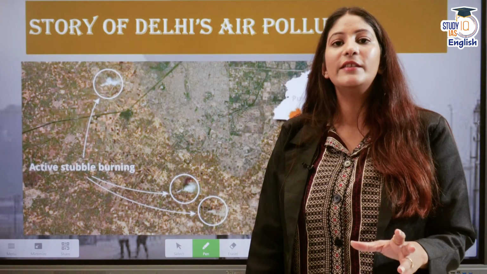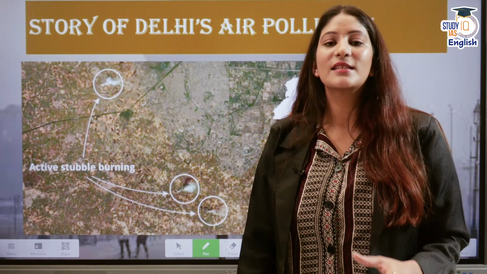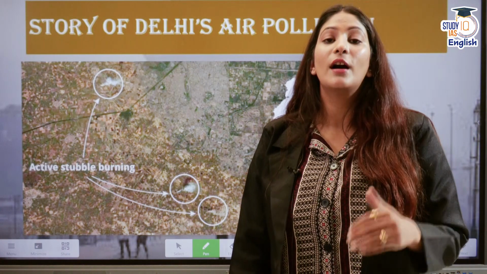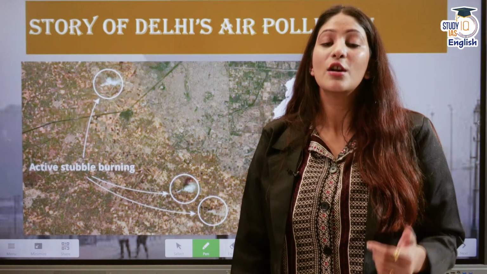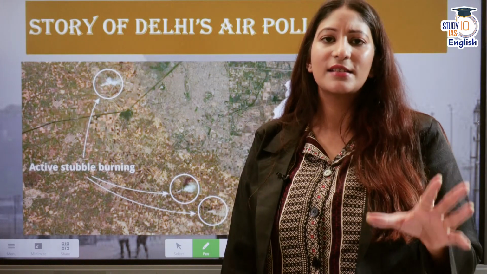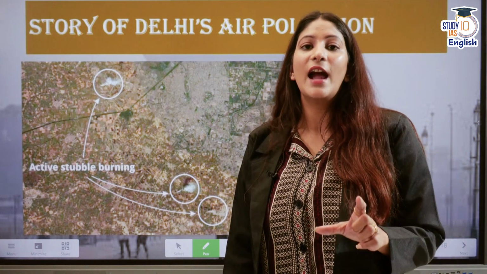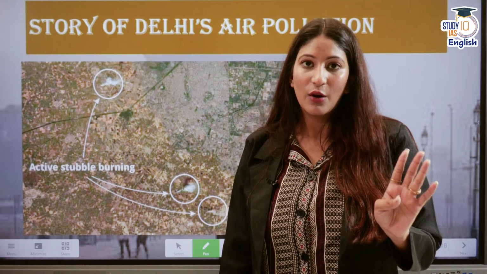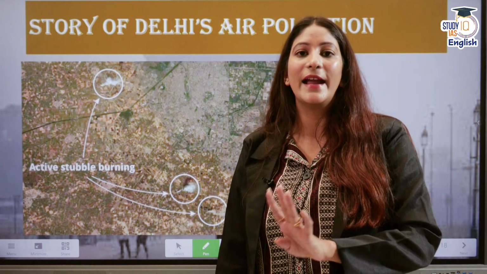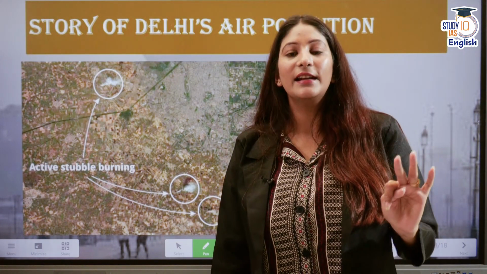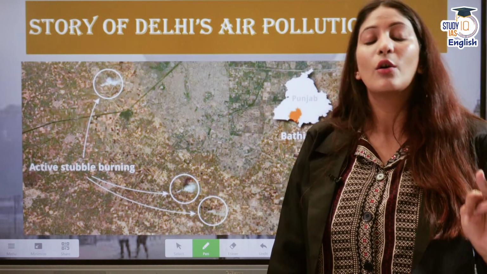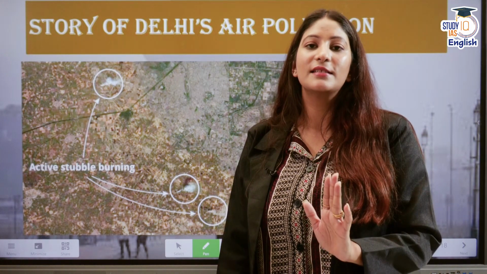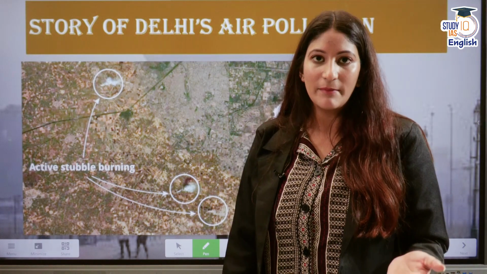Also, the government did introduce the Happy Seeder, which is a friendly way to do away with the stubble, but it is not affordable for the majority of farmers. There is also a lack of awareness, so burning is the easy way to go. One thing we have to understand is that penalties alone will not be suitable, because first of all, the farmers do not have the proper resources to buy the Happy Seeder. Secondly, without government incentives, that cannot be done. Also, there is a lack of awareness, so we have to work on this. Penalization is not the only way. We have to go with a balanced approach.